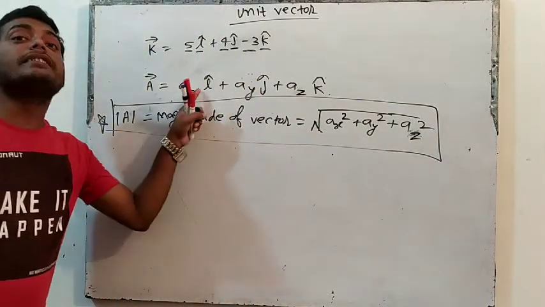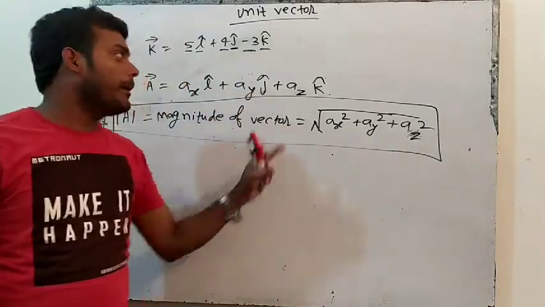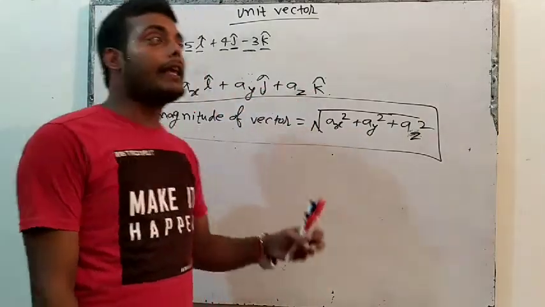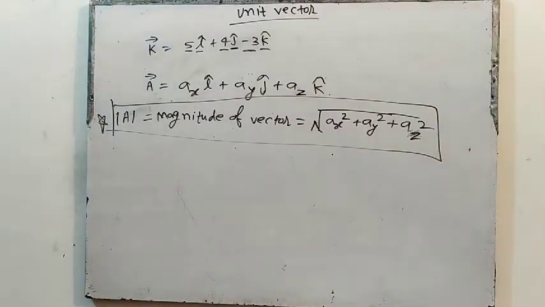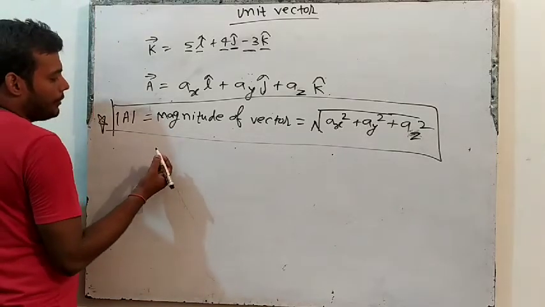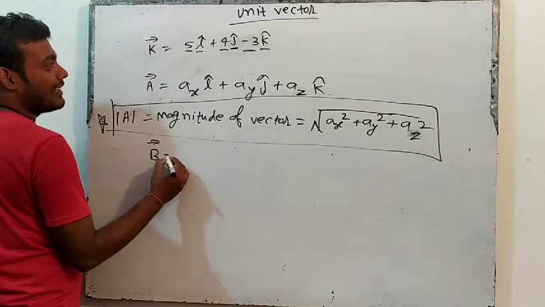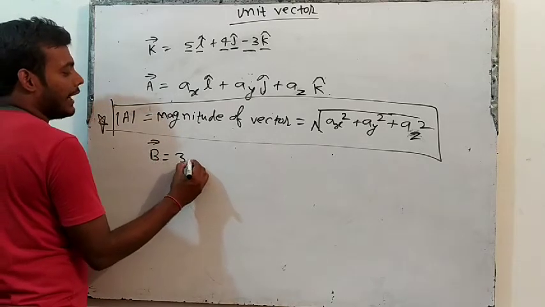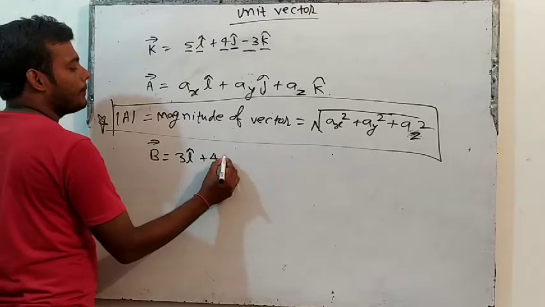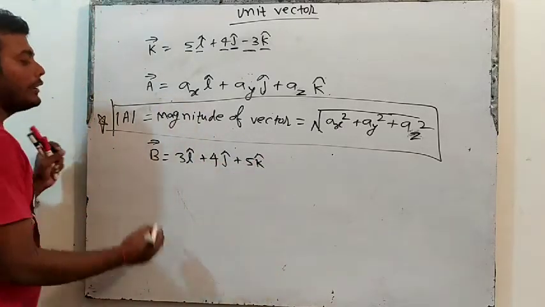Ax is what? Coefficient of i cap. Ay is what? Coefficient of j cap. Az is what? Coefficient of k cap. Then we can find the magnitude of those. For example, let's suppose vector B is equal to 3 i cap plus 4 j cap plus 5 k cap. So what will be the magnitude of this?